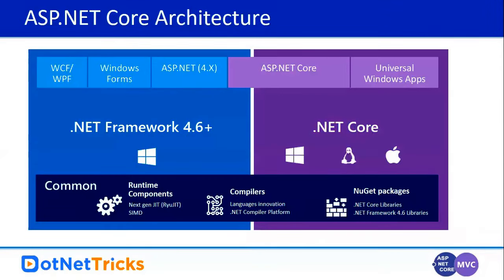If you are talking about the architecture of ASP.NET Core, we can run it either on top of the existing .NET Framework 4.6 plus, like 4.6.1, and even 4.7, because 4.7 is the latest one. And we can run an ASP.NET Core based application on top of .NET Core as well. .NET Core we can run on Windows, Mac, and Linux, everywhere.